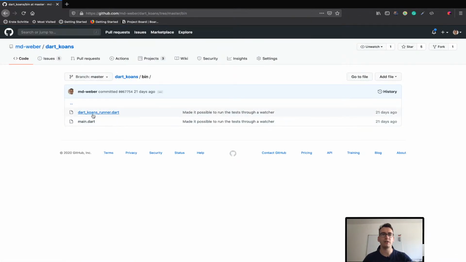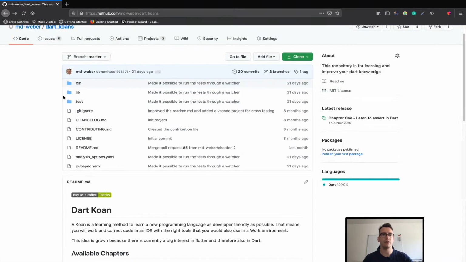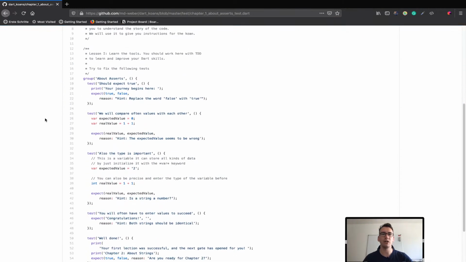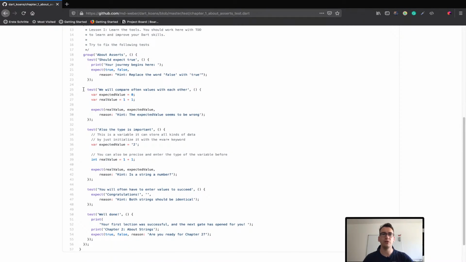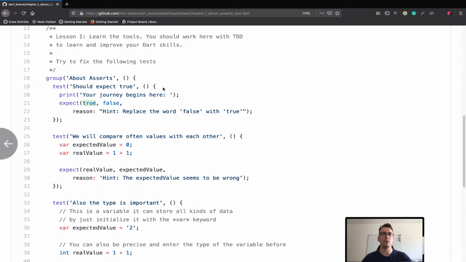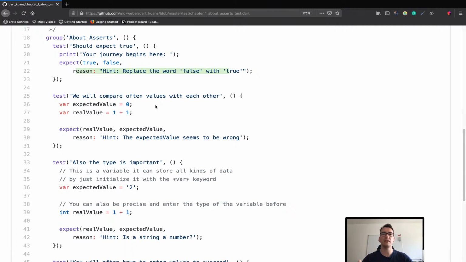If you take, for example, our main.dart, I think I started somewhere with tests. Yep. So we have tests for chapter 1 and chapter 2, for example. You read about asserts, how they work, and after that, you have something like expect, true. Oh, I'll make that a bit bigger, sorry. Here we say expect true is false, and there is a reason why this is failing. That is the main idea, that we learn the language by just fixing tests, because we're working with the language.